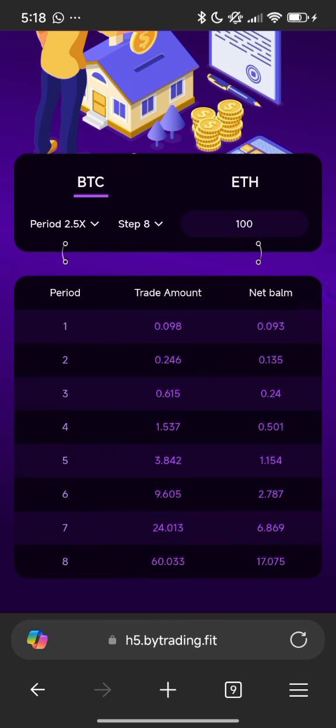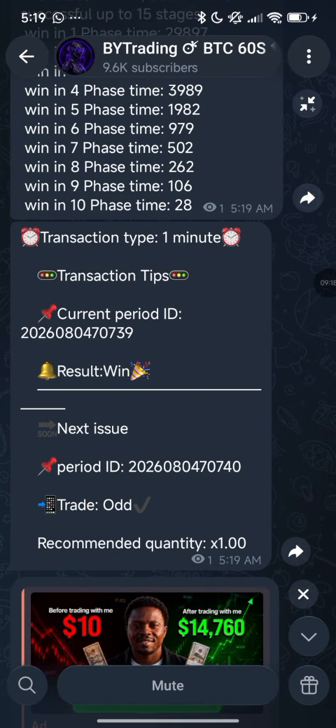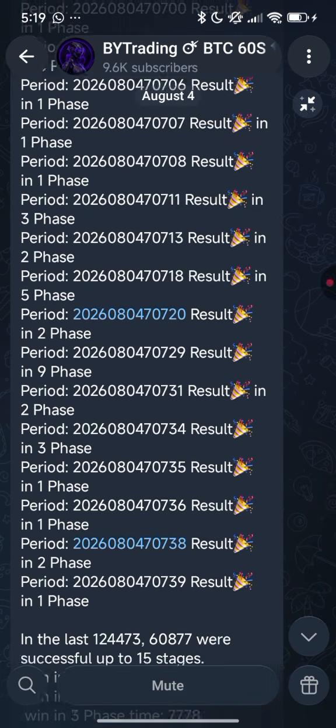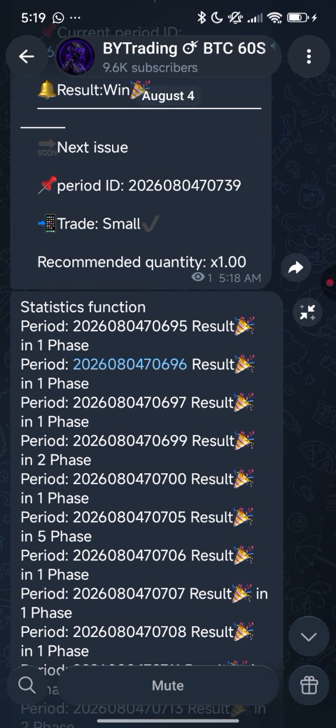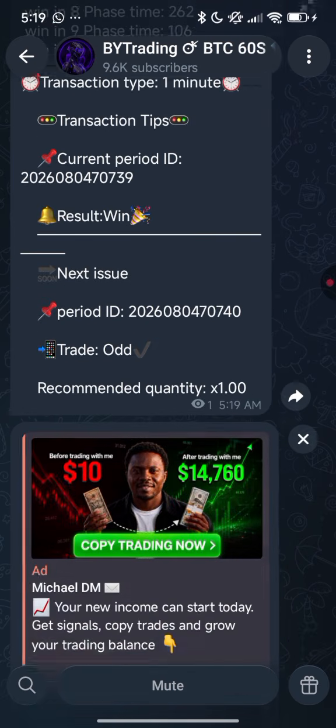All right, so this is their Telegram group right here. You can see this is the series of trades they have taken so far. You can see every trade drops every 1 minute. You can see this is 518, and this is 519. So this is how the trade goes. Look, this one's already in.